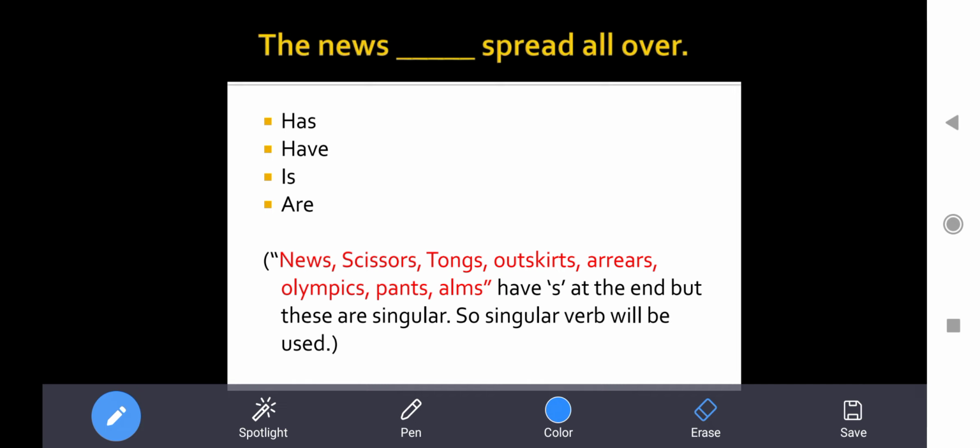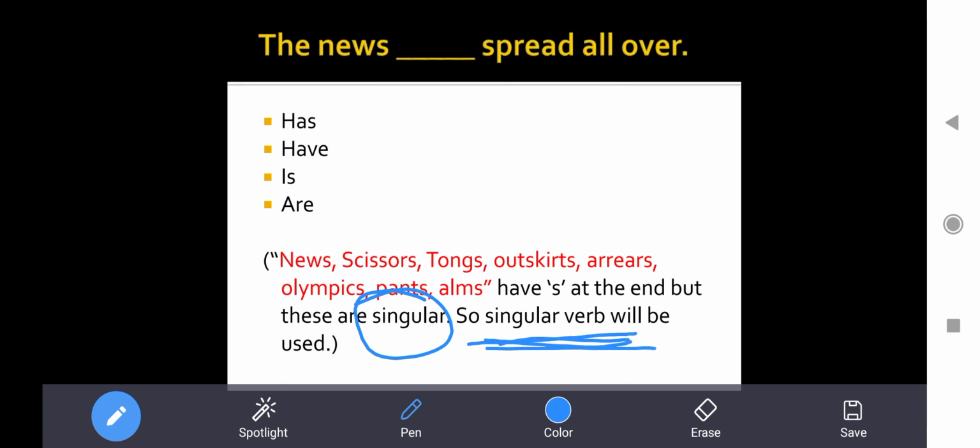Now some point is given here. News, scissors, tongs, outskirts, areas, Olympics, pens and arms have s at the end, but these are singular. This is a very important line. These words are having s at the end, but these are singular. ये words कैसे हैं? सारे singular हैं. और ये कैसी form of verb लेंगे? So singular verb will be used.